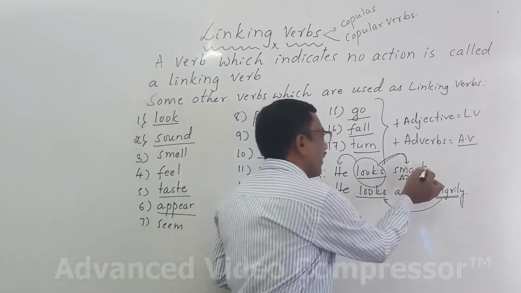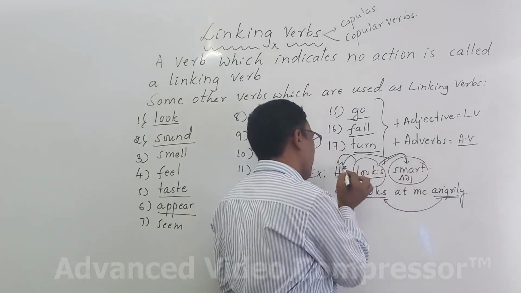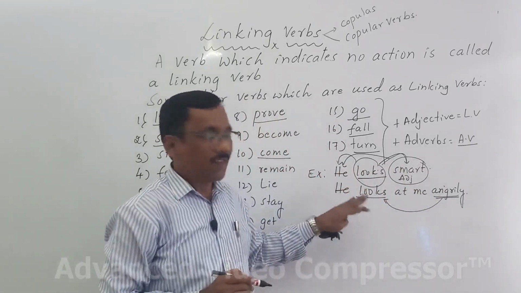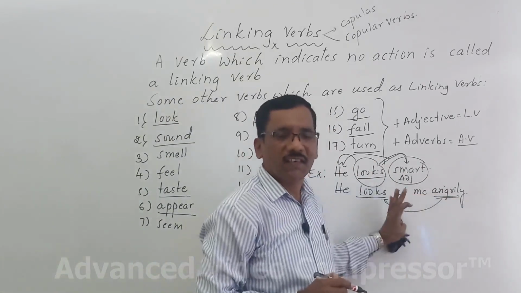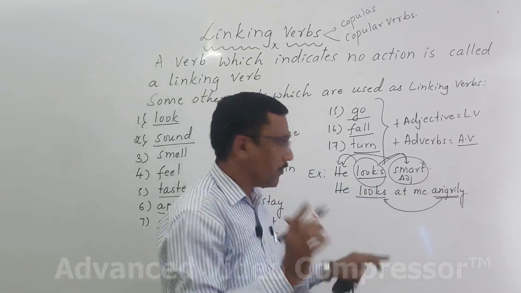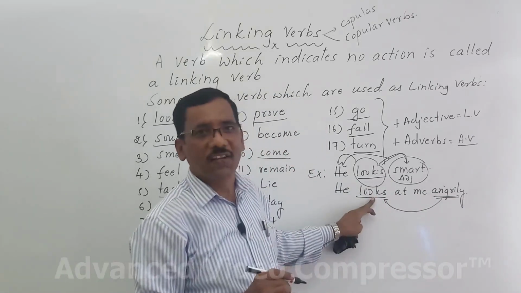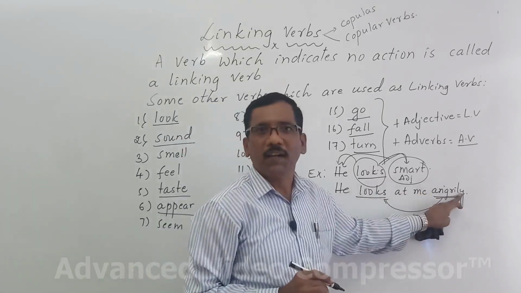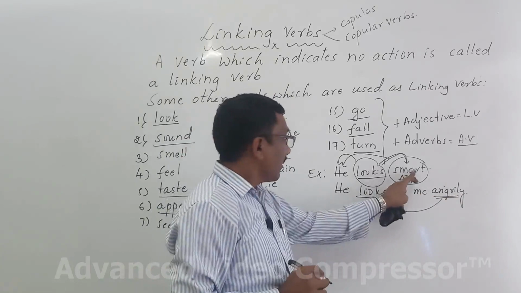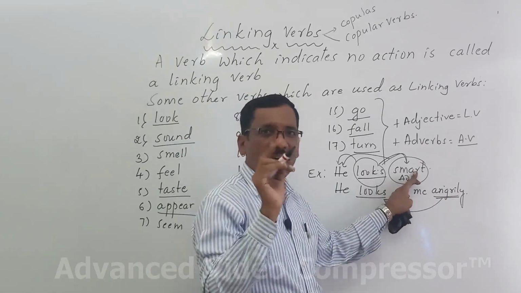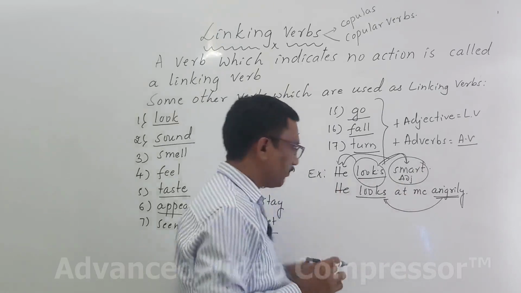Clear? Whereas in the first sentence, the word smart describes the subject. But in the second sentence, angrily describes the main verb. Therefore, looks in the second sentence will become an action verb because it's followed by an adverb. It describes the verb. In the first sentence, smart describes the subject. I hope this point is clear.